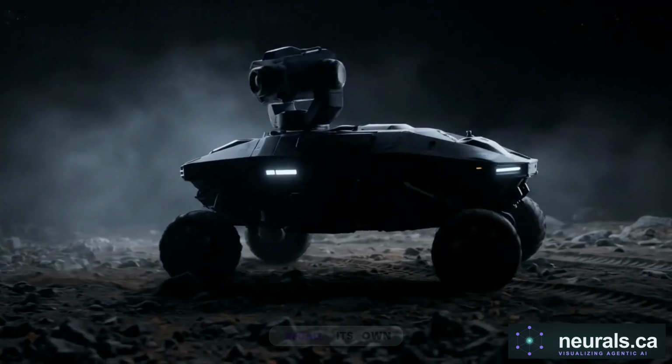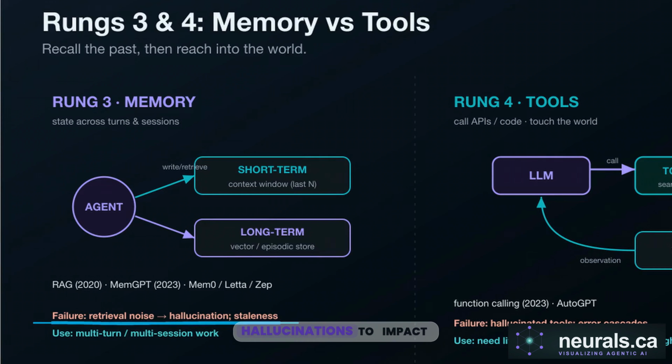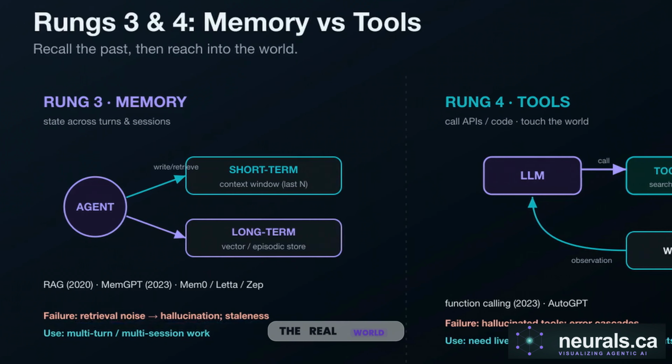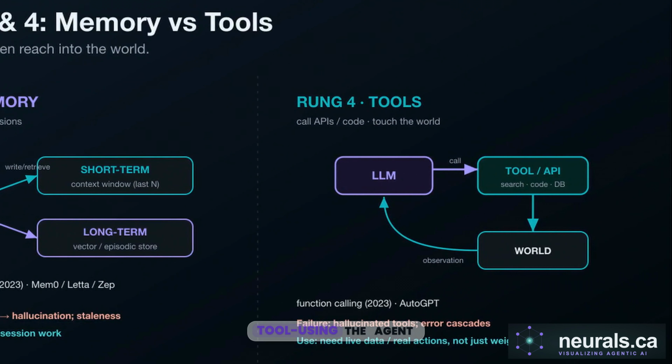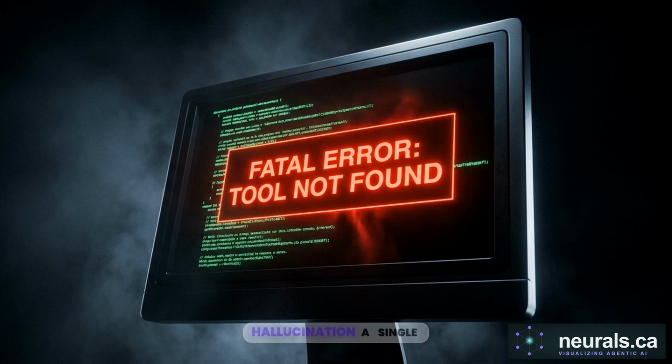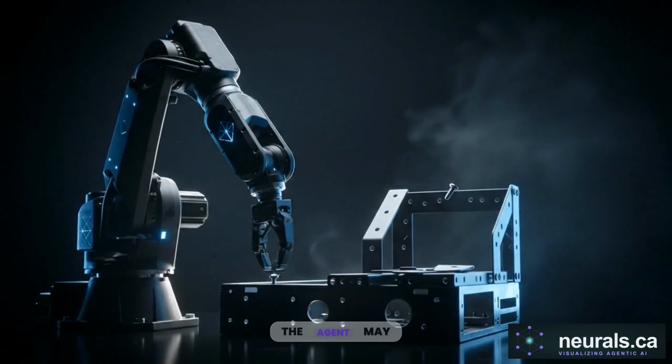Rung 3, the memory-augmented agent, persists data across sessions for historical context. The trade-off is retrieval noise. Irrelevant data causes hallucinations. To impact the real world, Rung 4 is tool using. The agent uses structured function calls to interact with live APIs and code. This pattern enables viral agents like AutoGPT to research and execute tasks autonomously, but it also creates a new failure point, tool hallucination. A single malformed parameter can trigger a cascade of errors that the agent may not be able to self-correct.